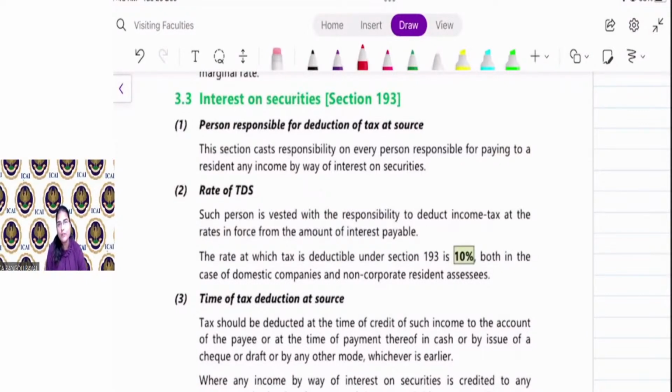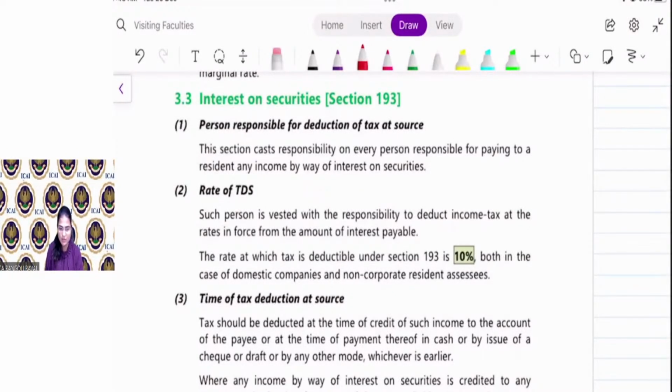Now, if a company is paying interest, yes, the maximum marginal rate is correct. 10% on entire withdrawal, yes. If the withdrawal is more than 50,000, you can withdraw 50,000 in March and again 50,000 in April. Less than 50.